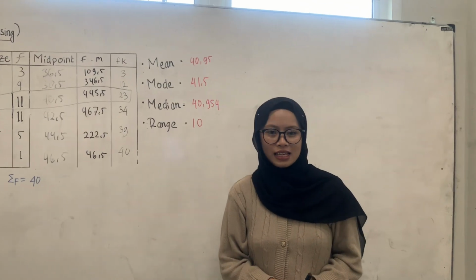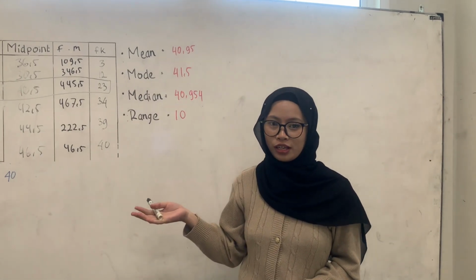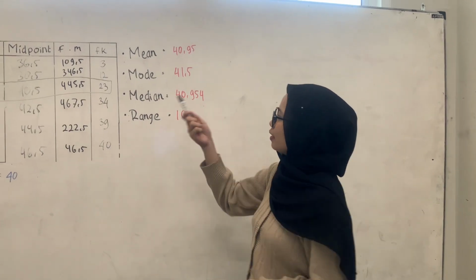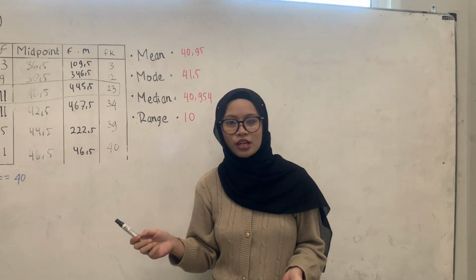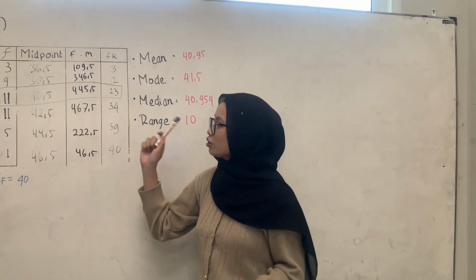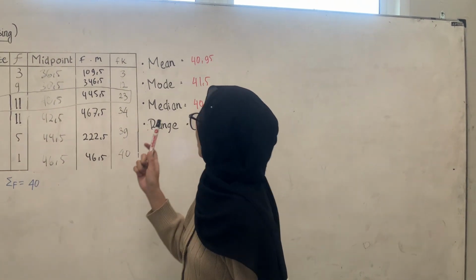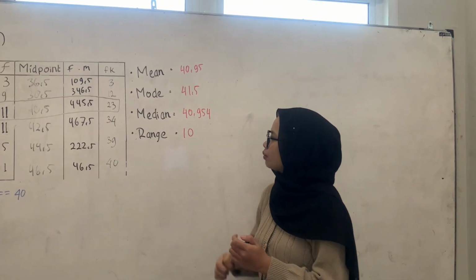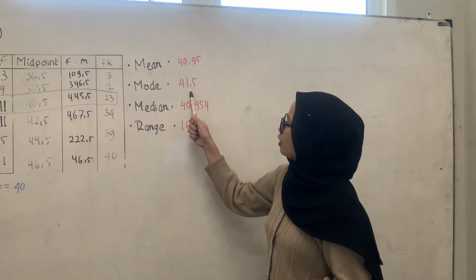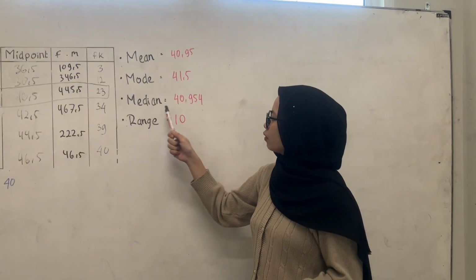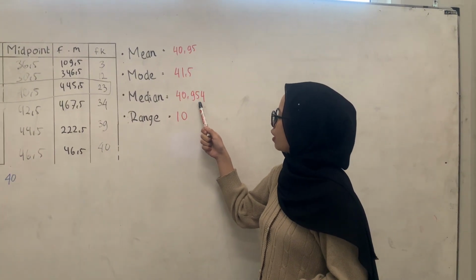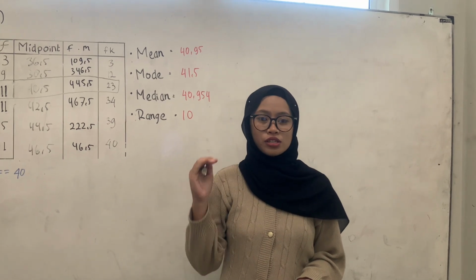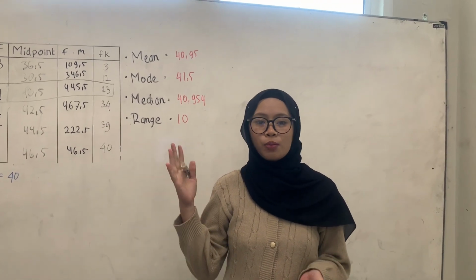Okay, let's take a moment to review what we've learned today. We explored 4 important concepts in data processing: mean, mode, median, and range. From our shoe size data, we found that the mean is 40.95, the mode is 41.5, the median is 40.954, and the range is 10. Each of these measures tells us something different about the data.